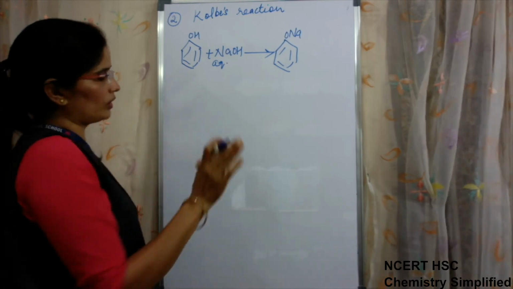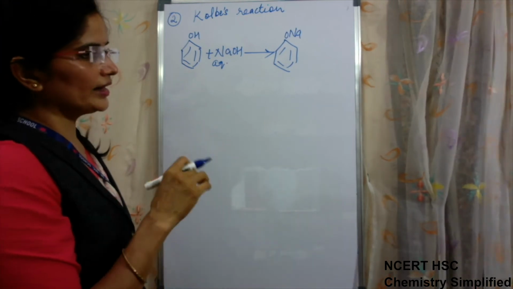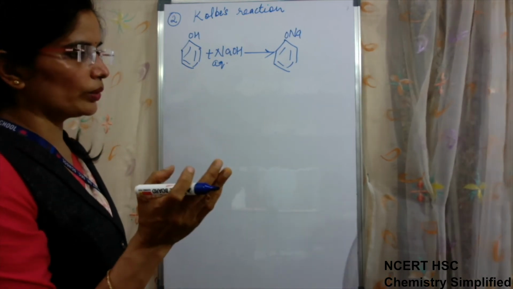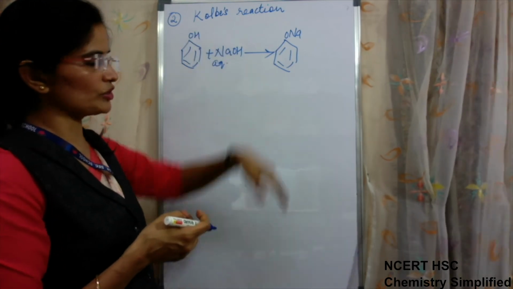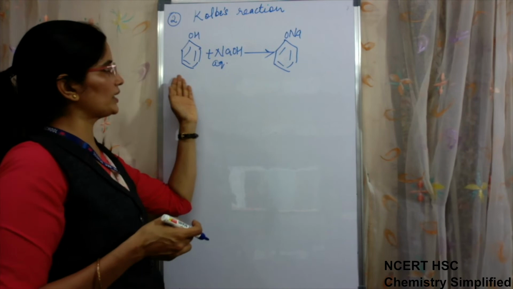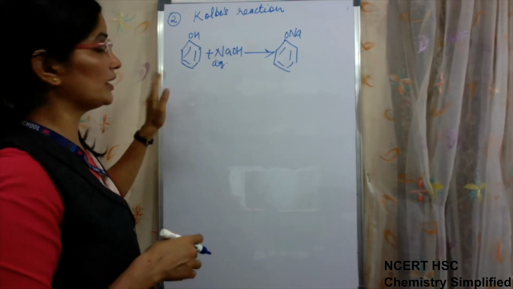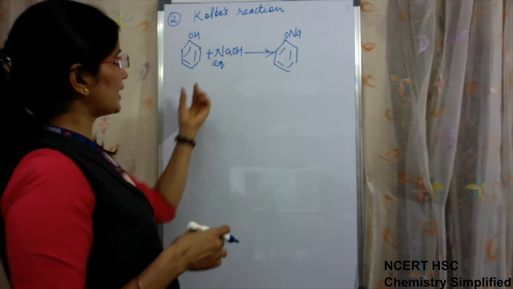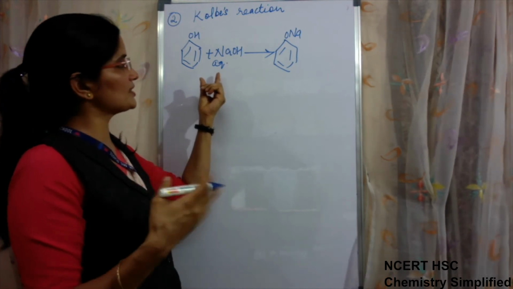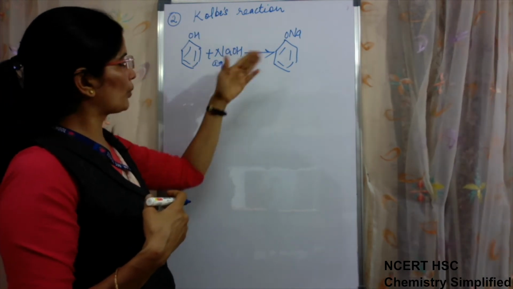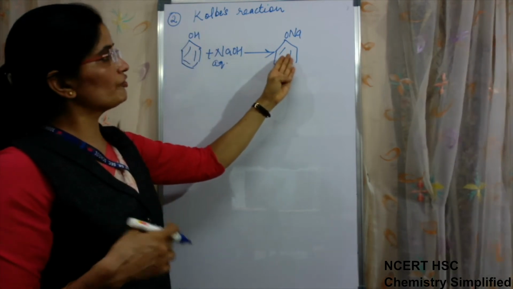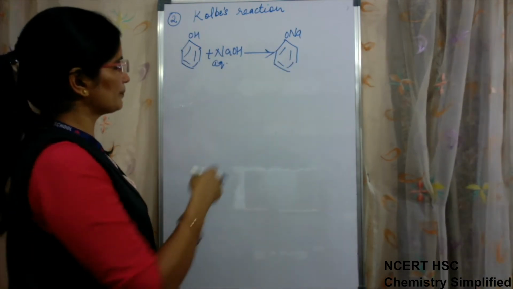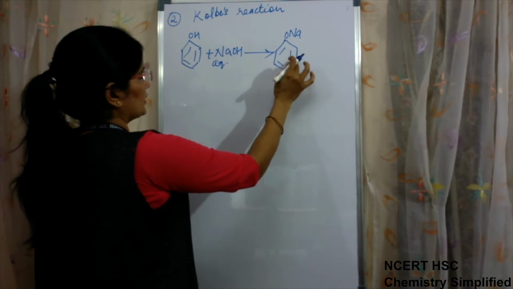Though phenol is already highly reactive, it can react only with strong electrophiles, like we have seen in electrophilic substitution reactions. If we want it to react with a weak electrophile like carbon dioxide, then we want to increase its reactivity further. So to make it more reactive, we have converted it into phenoxide ion.